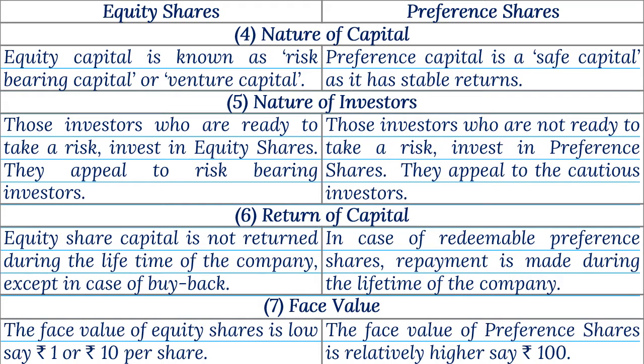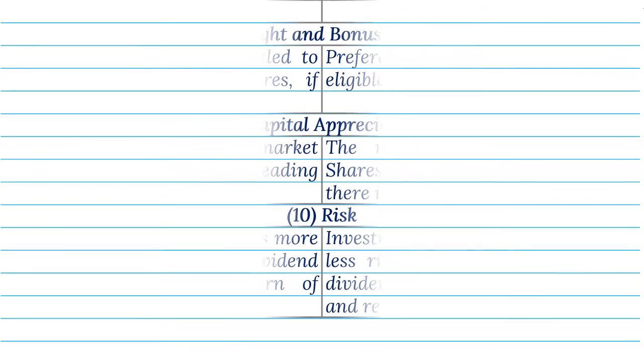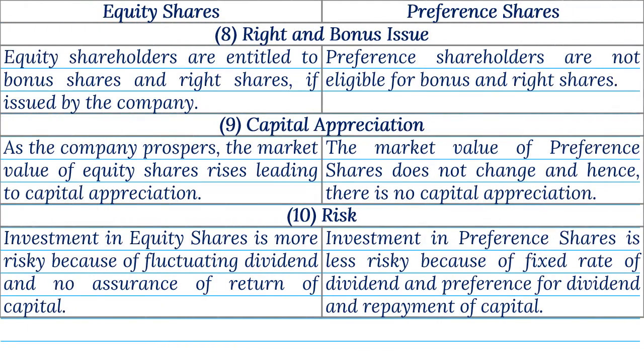7. Face value. The face value of equity shares is low, say rupee 1 or rupee 10 per share. The face value of preference shares is relatively higher, say rupees 100. 8. Right and bonus issue. Equity shareholders are entitled to bonus shares and right shares if issued by the company. Preference shareholders are not eligible for bonus and right shares.